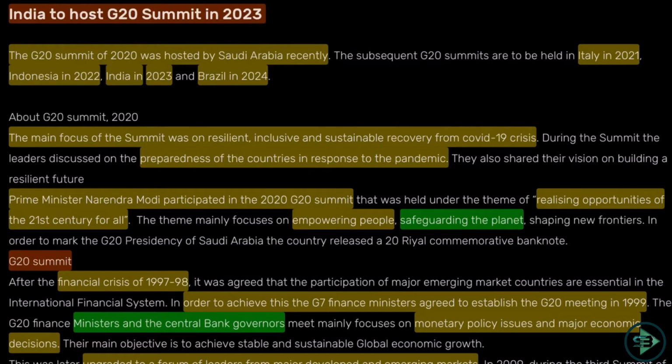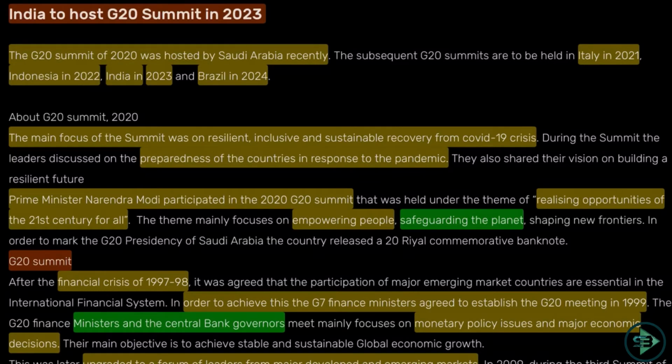The G20 summit was hosted by Saudi Arabia in 2020. So this year it was hosted by Saudi Arabia. 2021 it will be hosted by Italy. 2022 Indonesia and 2023 India. Later followed by Brazil in 2024. So know all these years, about which country is hosting the G20 summit in which year.